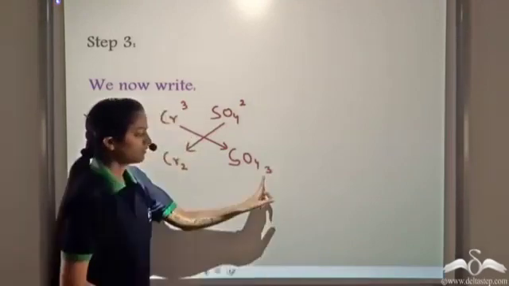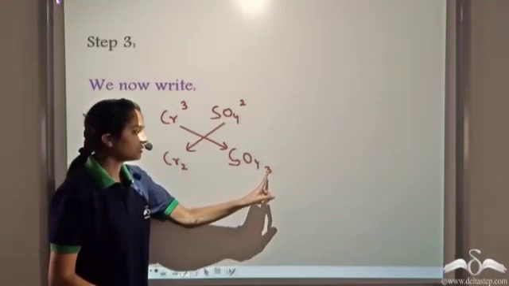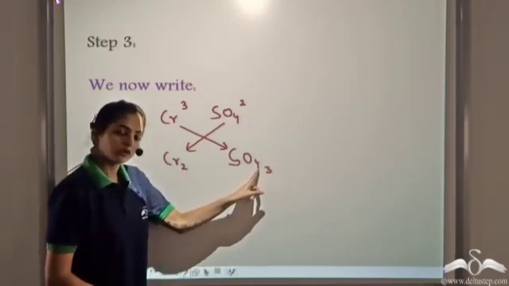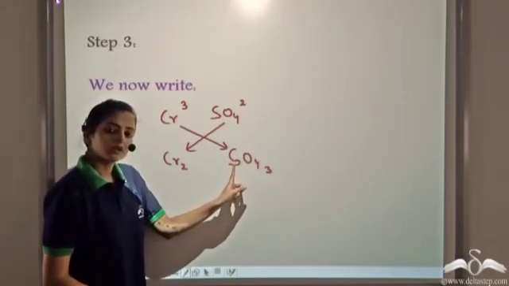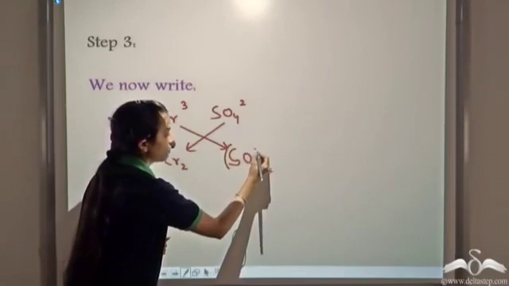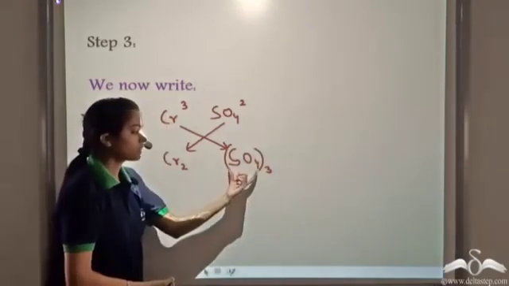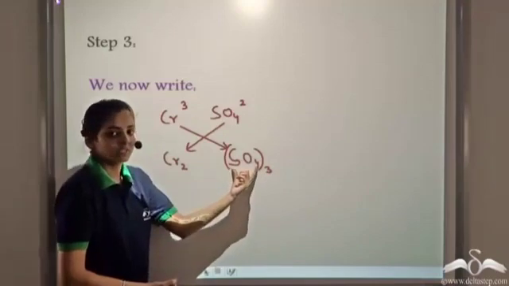Now, if I add this 3 just like this, it is confusing, right? Whether this 3 is with this 4, whether this 3 is with oxygen, or is it with sulfur? So how do we solve this confusion? We put a bracket. This bracket shows that this subscript 3 is with the entire sulfate radical.